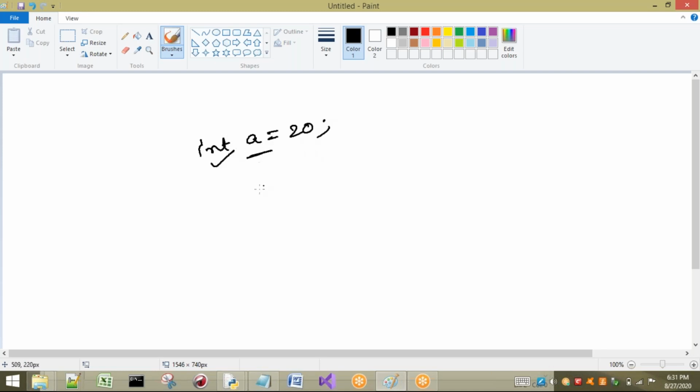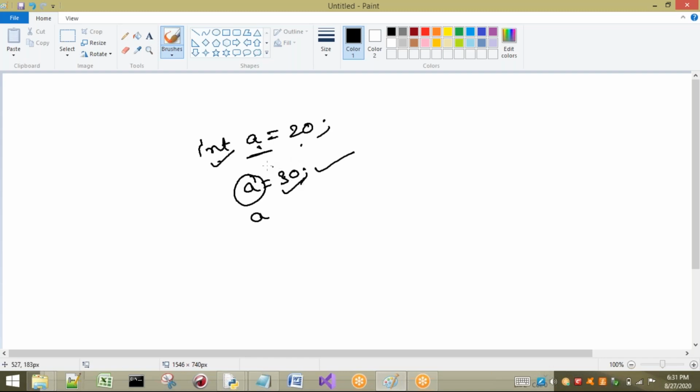It is integer type. If I want to change the value of a, it is possible, it is correct in other programming languages. So here what can a store? A is which type? Int type. So compulsorily in this variable I can store only integer types, because I told that a is int type. So I have changed the value of 20 into 30. It is valid. The reason is what?